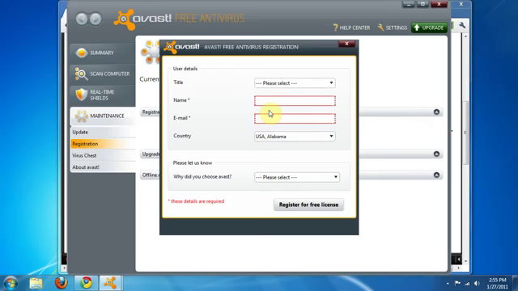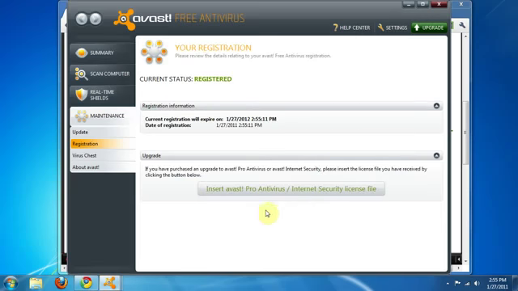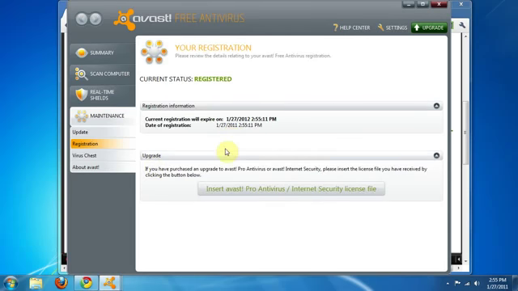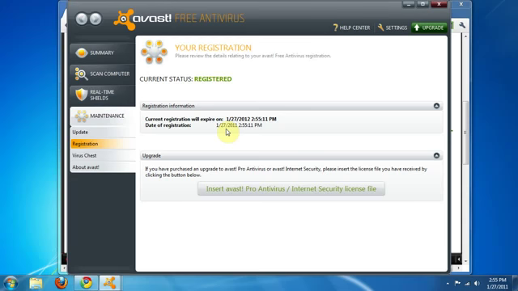Alright, so let's type in your name, your email, and then that's all you got to do. Register for a free license. And then you are registered all the way until next year when you can register again for free. So that is great. Alright, so we're just going to check that everything is up to date.